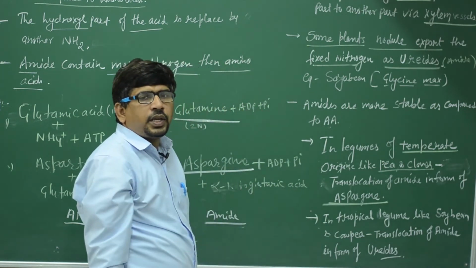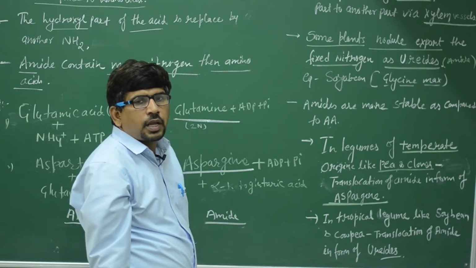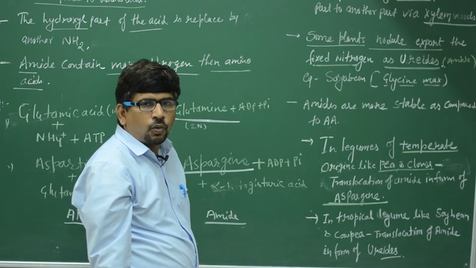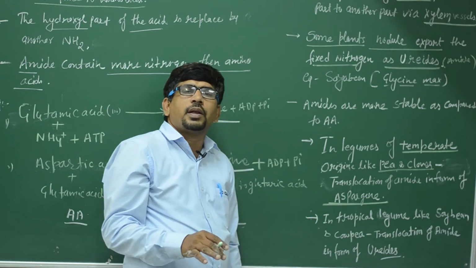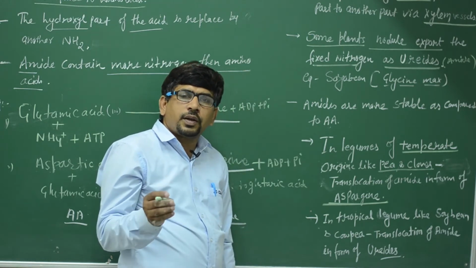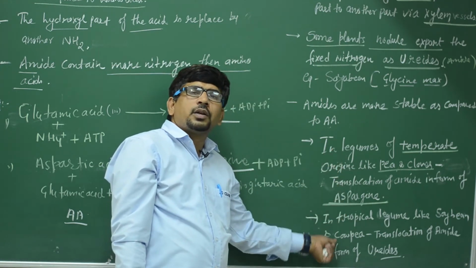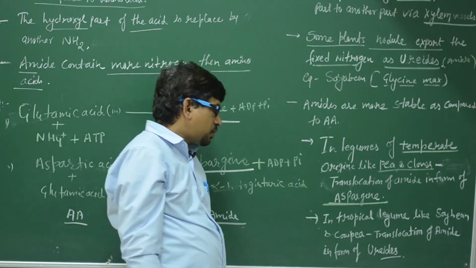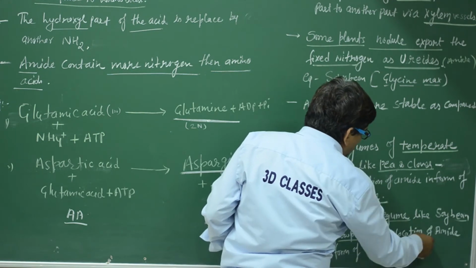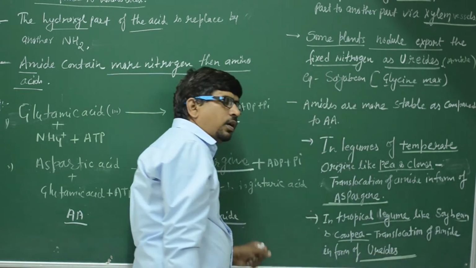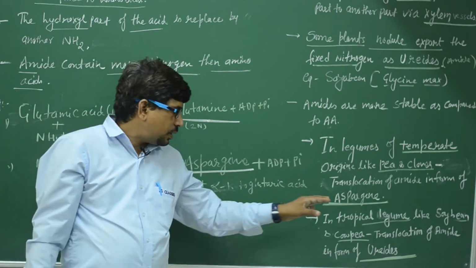Clear? The pea is a legume, clover is a legume, soybean is a legume, and cowpea is a legume. All are legumes, but on the basis of origin, the amides are of different types. In the temperate region, the amide is asparagine, and in the tropical region, the amides are ureides. Same thing in tropical legumes, soybean and cowpea: translocation of the amides is in the form of ureides. Clear?